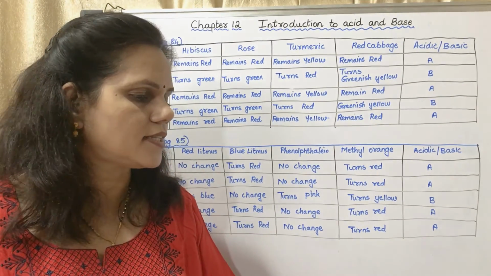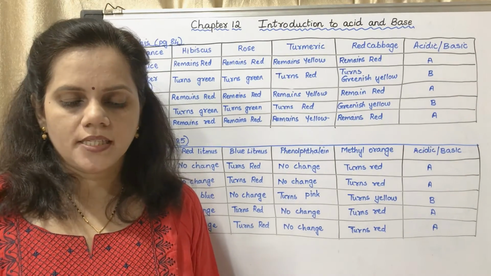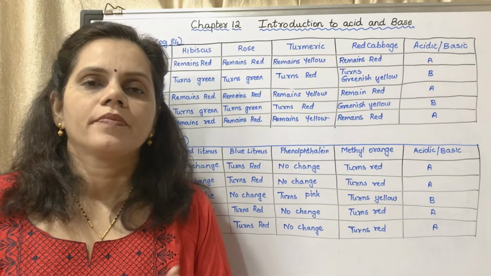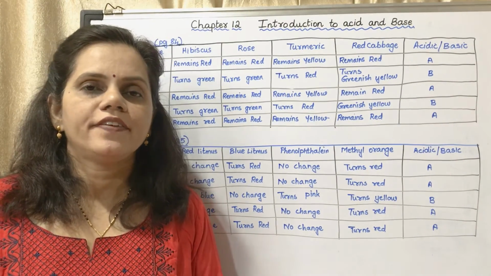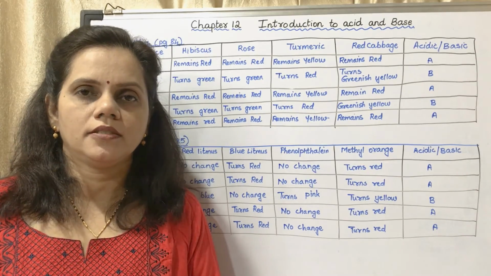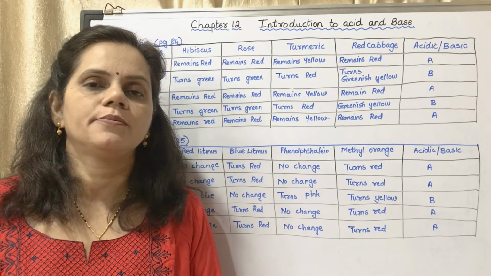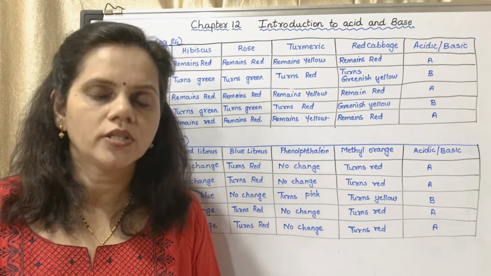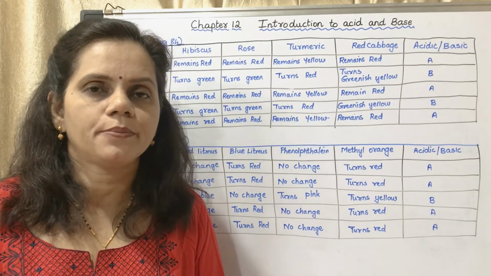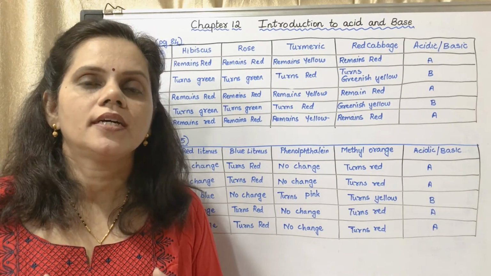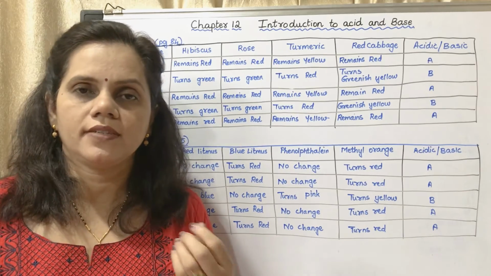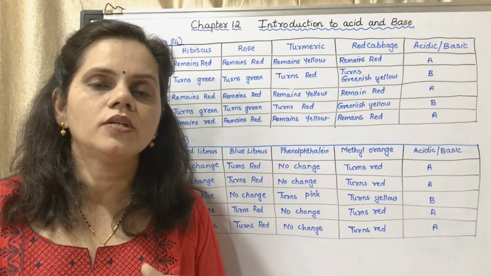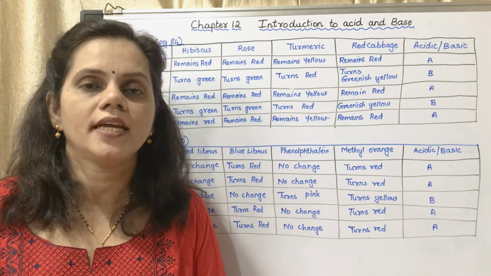Next question is, why is toothpaste used for brushing teeth? Now when we eat different kinds of food, there are chances of food particles remaining in our mouth. Due to that, the bacteria present in the mouth can react with those particles and produce acid. The bacteria react with the sugar which we eat and convert it into acid, and that acid could be harmful to our tooth enamel.